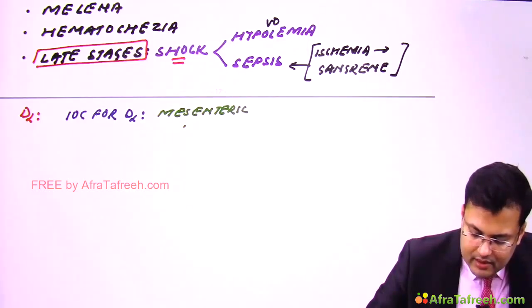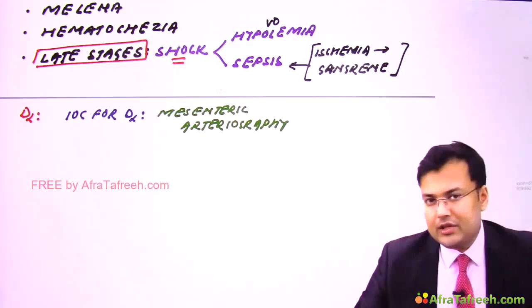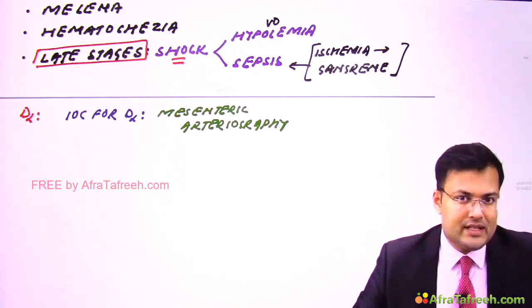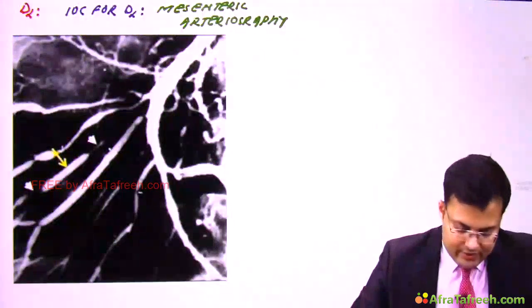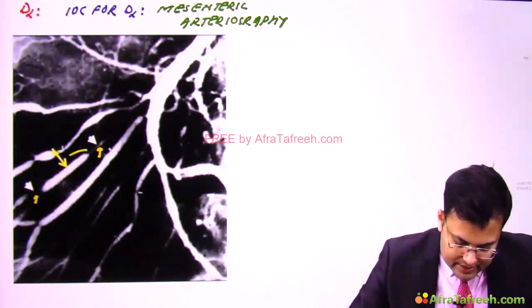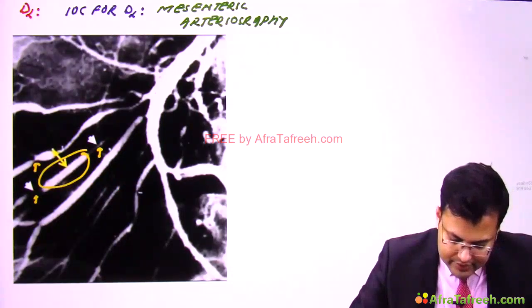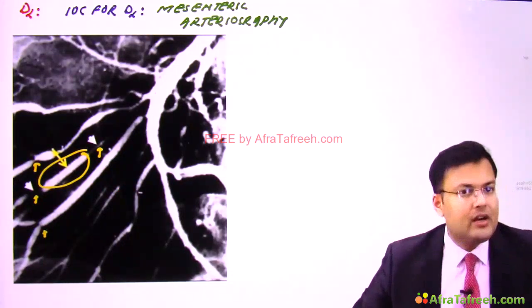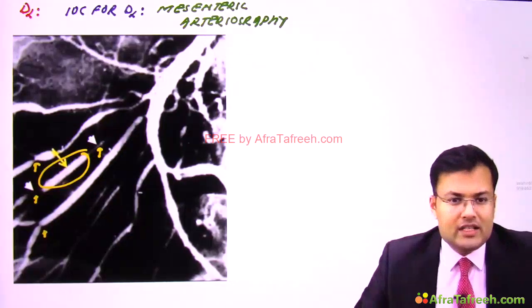Mesenteric arteriography. Okay. Now there is a classical finding which is seen in the patients of non-occlusive mesenteric ischemia. See that finding. In this mesenteric arteriography, you can see there is vasoconstriction, there is dilatation, there is vasoconstriction, dilatation. So this is known as string of sausages sign.